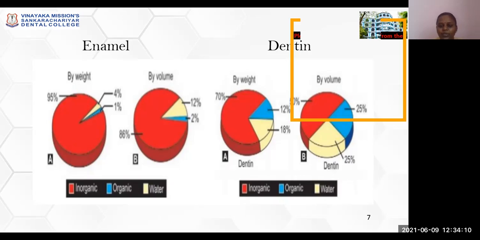Dentin comprises 70% inorganic portion, 12% organic, and 18% water by weight. By volume, it contains 50% inorganic portion, 25% organic, and 25% water. This shows that dentin has more water content than enamel. Hence, bonding to dentin is found to be difficult.